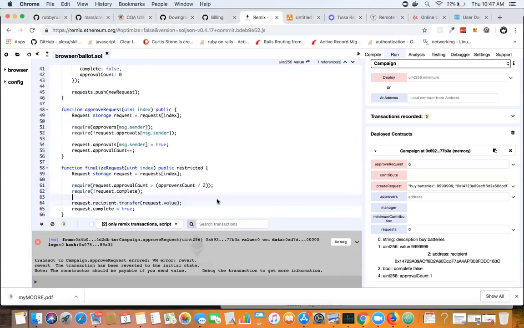All right, so that's it. The last thing will be one more test, and I'll do that in a subsequent video, and then think about deploying an actual application in front of this contract. So stay tuned.